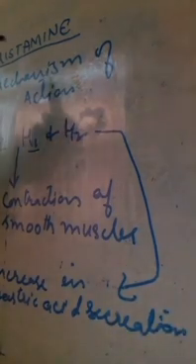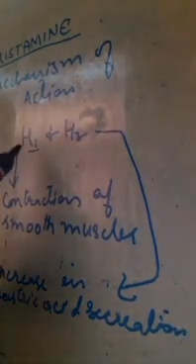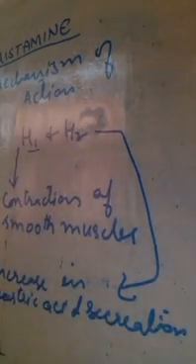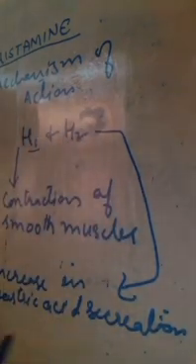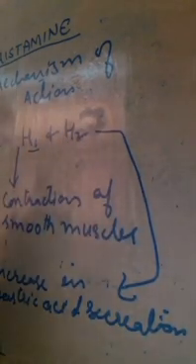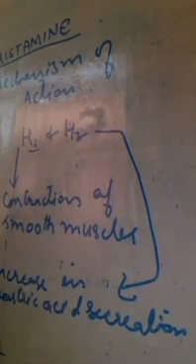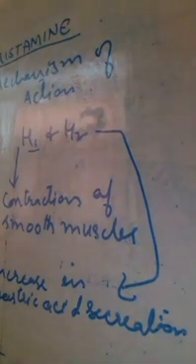So, histamine performs its action by means of H1 receptors and H2 receptors. H1 receptor causes contraction of the smooth muscles and H2 receptor causes increase in the gastric acid secretion. H1 receptor also causes increase in the vascular permeability. By vascular permeability, we mean that vessel walls become more permeable to the substances.